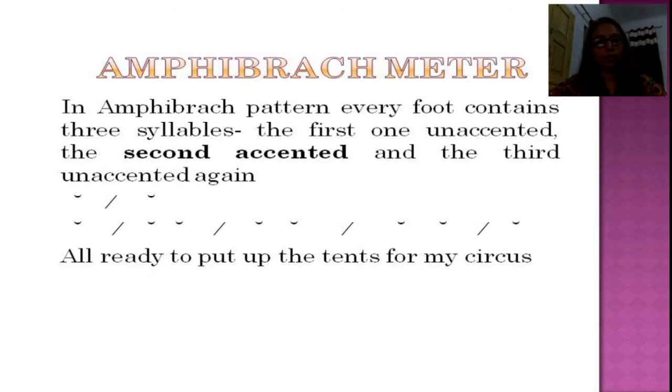Amphibrachic meter. Amphibrachic meter pattern: every foot contains three syllables. The first one unaccented, the second accented, and the third unaccented again. So the middle position syllable is the strong one. Example: All ready to put up the tents for my circus.